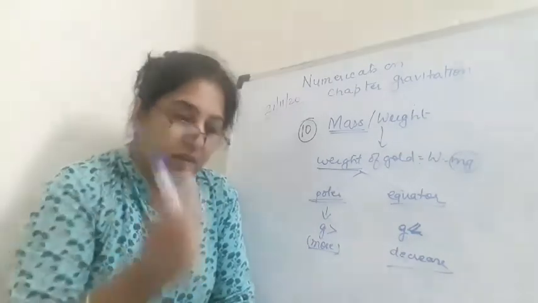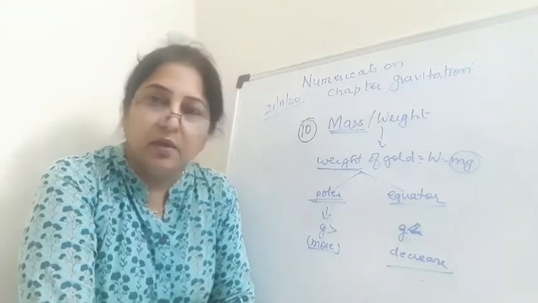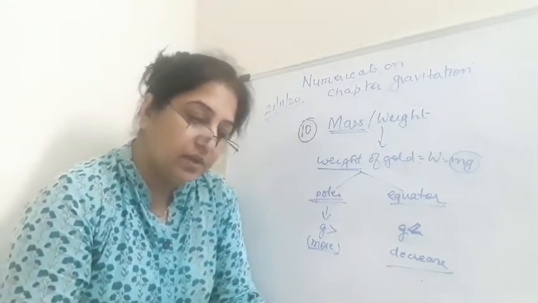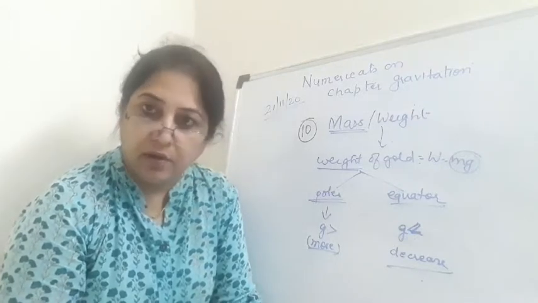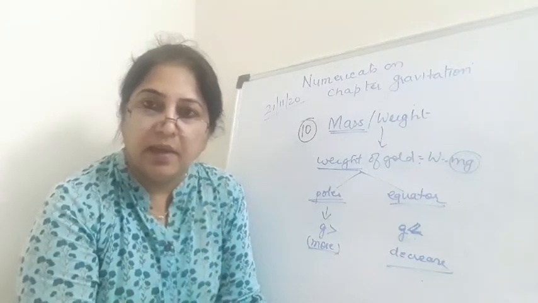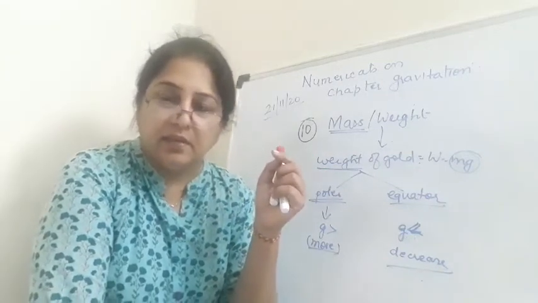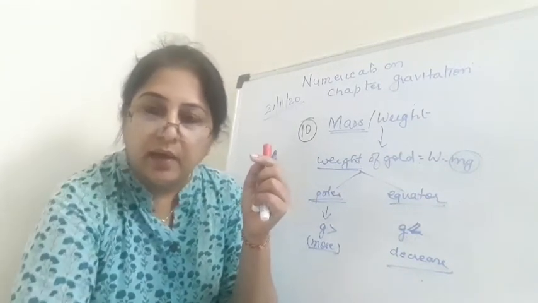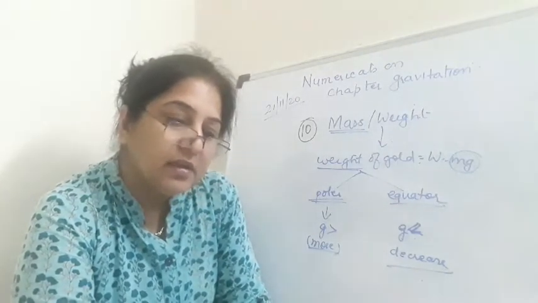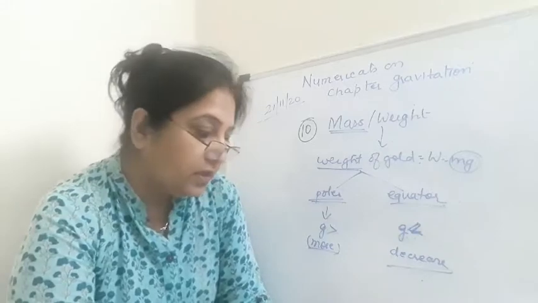Question number 11. Why will a sheet of paper fall slower than the one which is crumpled into a ball? Now there is one activity given in the book when we were studying free fall. The activity says that if any two objects fall from the same height, actually if this experiment is conducted in vacuum where there is no air, then both the objects will fall down at the same time. So this activity actually says why a sheet of paper will fall slower than the one which is crumpled into a ball.